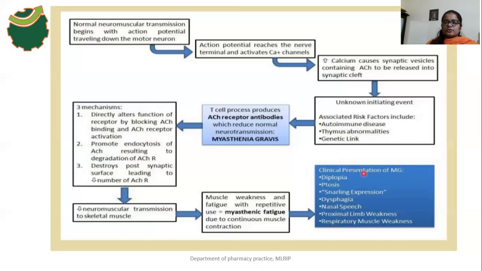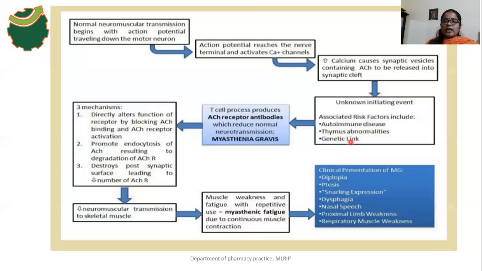Okay, so when the person is exposed to any other unknown initiating events like any problems with immunity or any problems in thymus gland or any abnormality in genes, in those cases there is a production of antibodies. Those antibodies will inhibit the binding of acetylcholine with acetylcholine receptor.